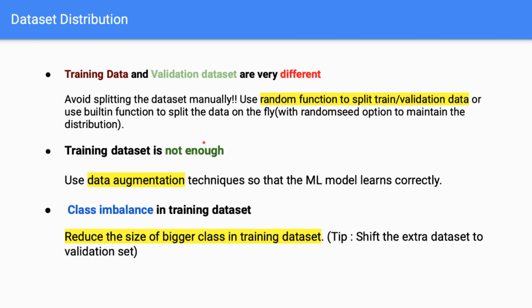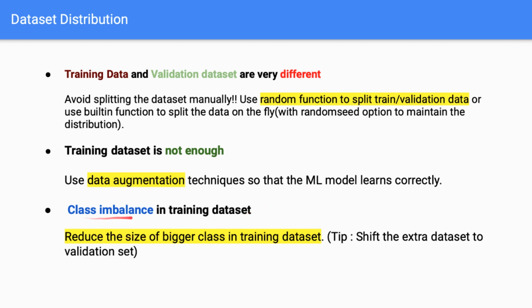Now the second case, when your training dataset is not enough. When your training dataset is not enough, the machine learning model has not learned enough parameters to make predictions correctly on real world unseen data. You can use data augmentation techniques to combat this particular scenario.